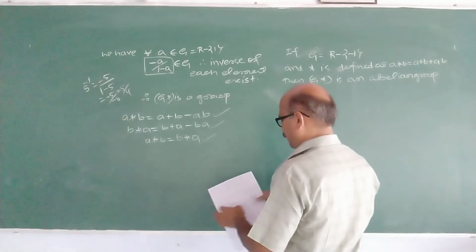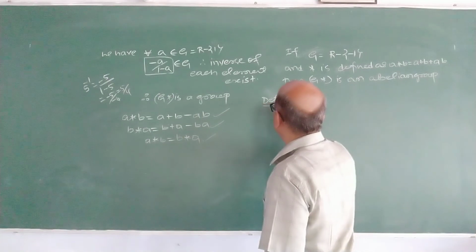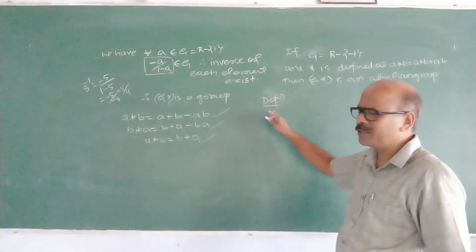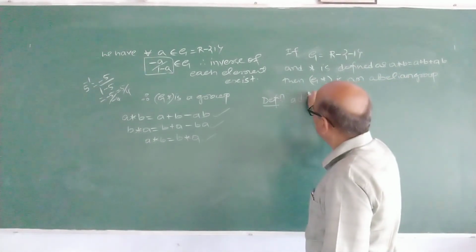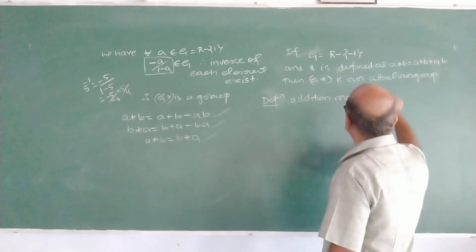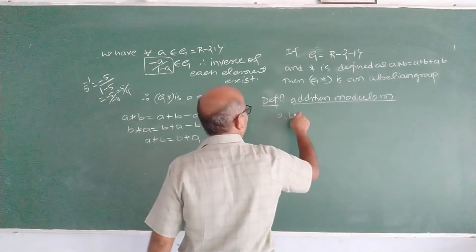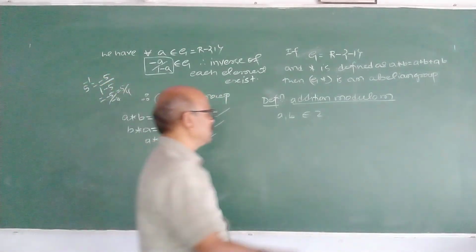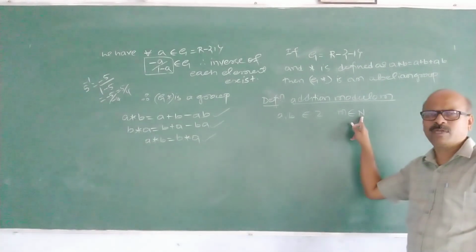Next are 2 special types of operations that you have already studied, but I remind you once again of these 2 binary operations. We use these in the study of groups. First one is addition modulo m. See, the definition is like this. Suppose A and B are any 2 integers, positive, negative or 0. M is a positive integer. Natural number means positive integer.